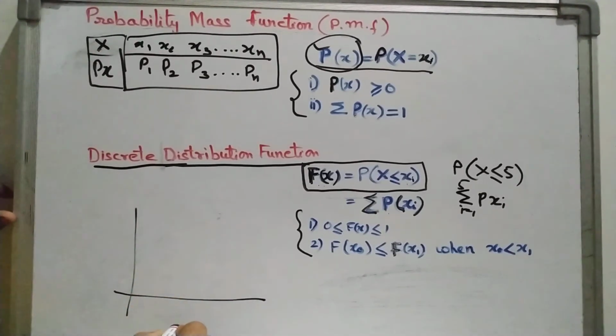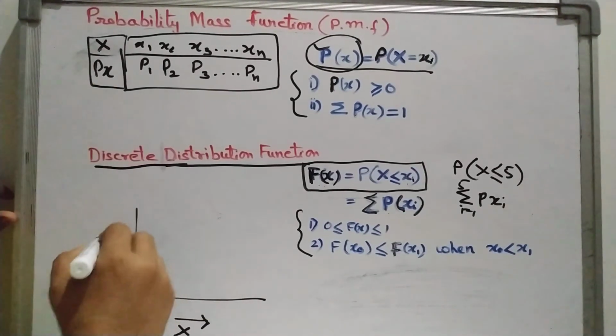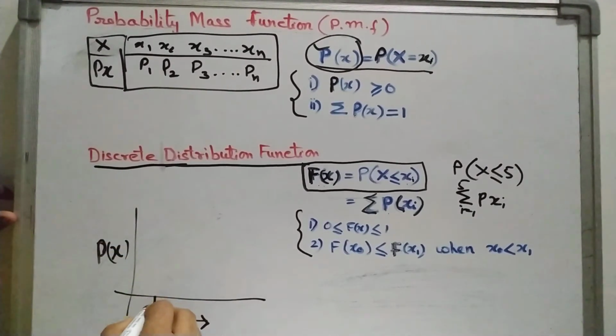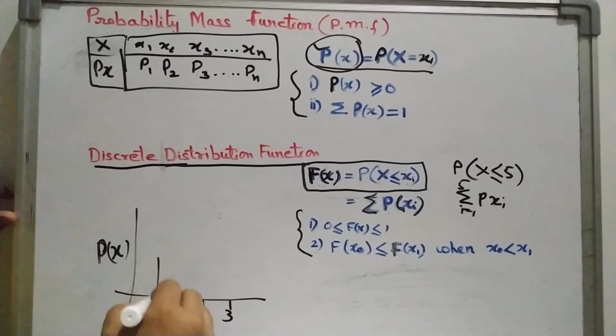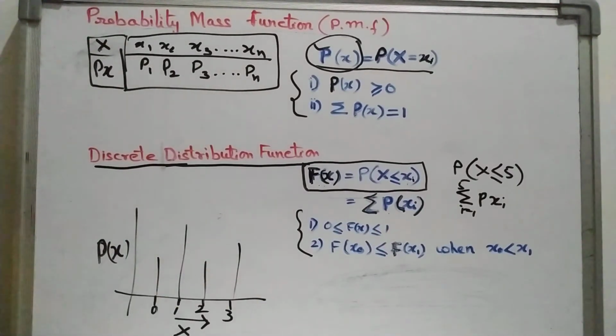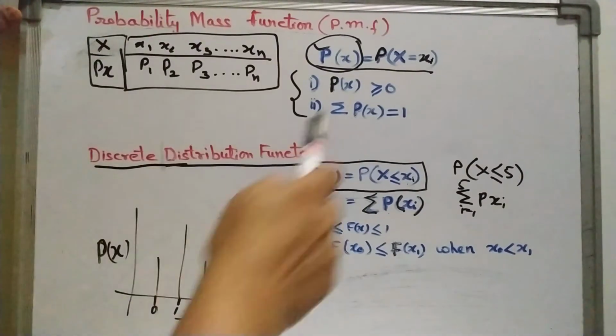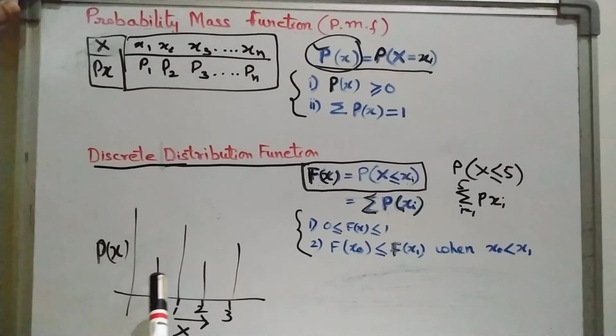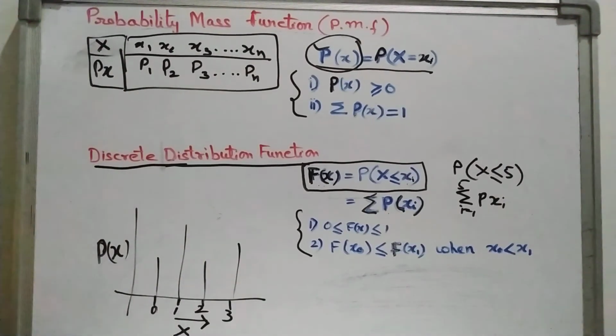Here we take x, that is the random variable x, and along the y-axis we take P(x). Suppose the values are 0, 1, 2, 3. Accordingly, what will be the P(x) value? We plot a graph in this way. So probability mass function or discrete probability function can be represented in a tabular form as well as in a graphical way. So I hope these things are clear to you.